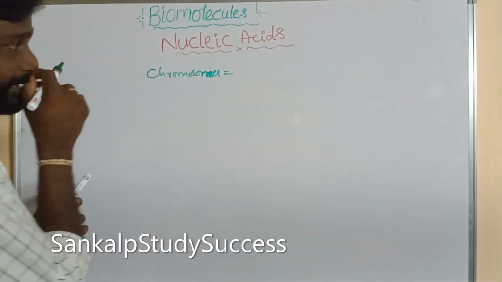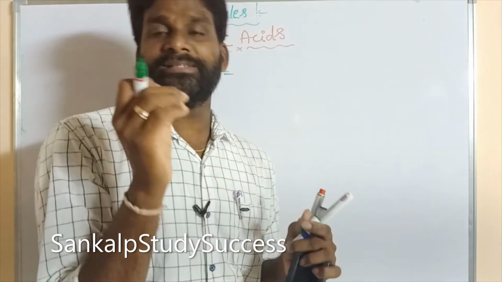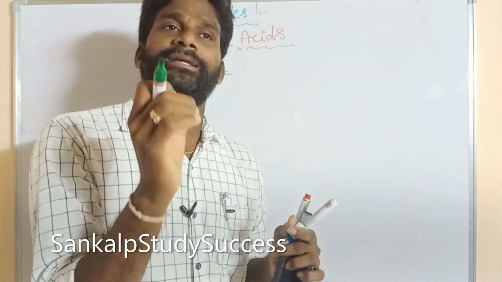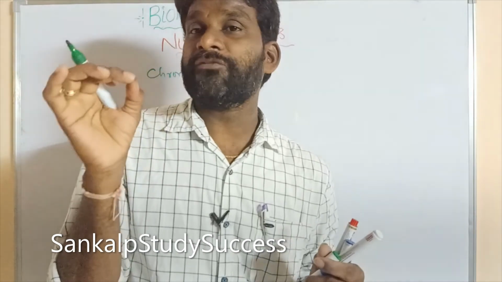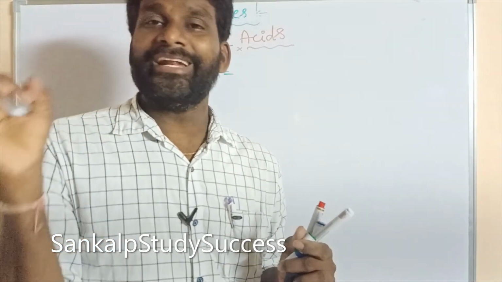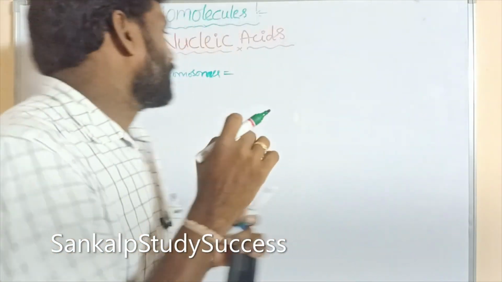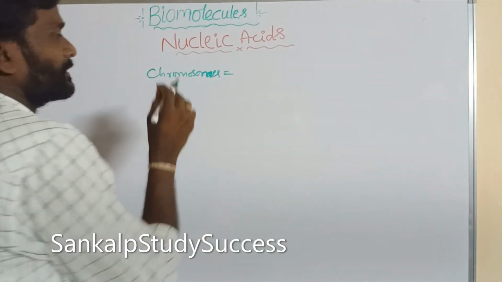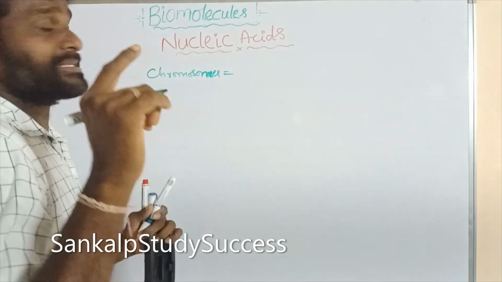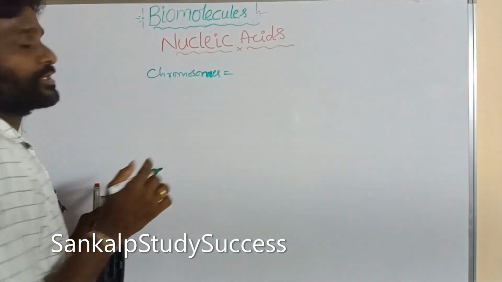The particles in the nucleus of a living cell are responsible for the transfer of genetic information, which is like heredity, and protein synthesis. These particles are said to be chromosomes.